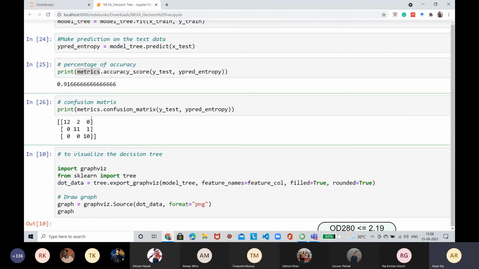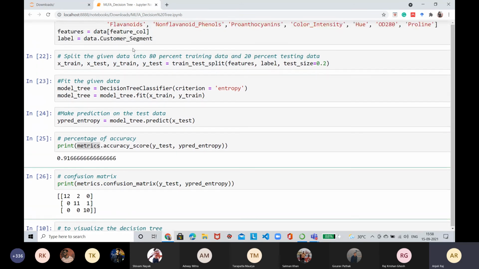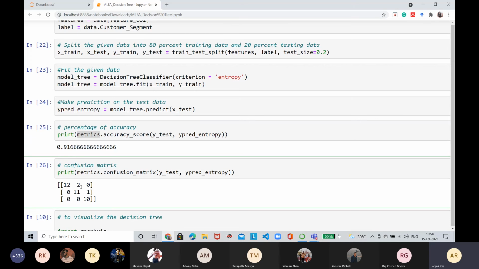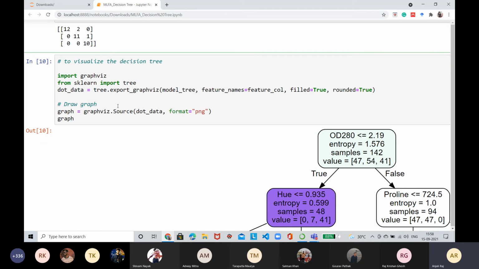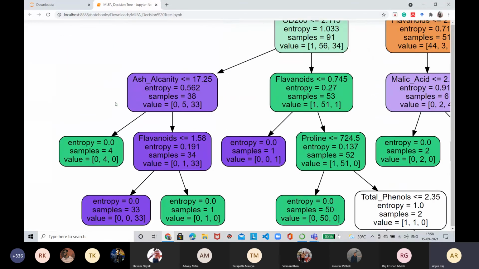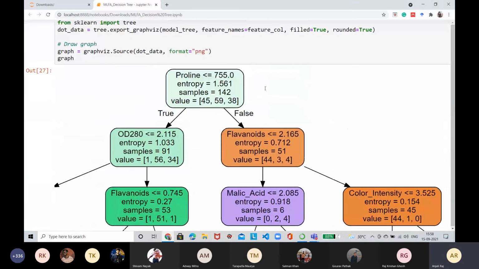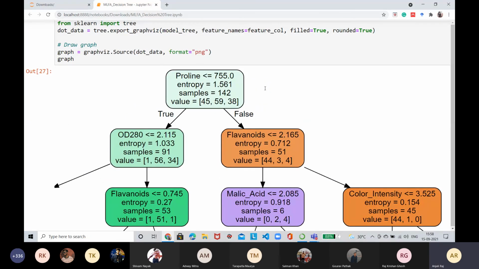Then we printed the confusion matrix. This is a 3x3 confusion matrix because for this classification we had three labels. From the label customer segment, we have seen there are three labels: 1, 2, and 3. That is why it is a 3x3 confusion matrix. Then, in order to visualize this decision tree, we import the GraphViz library, and you can visualize the decision tree using it.